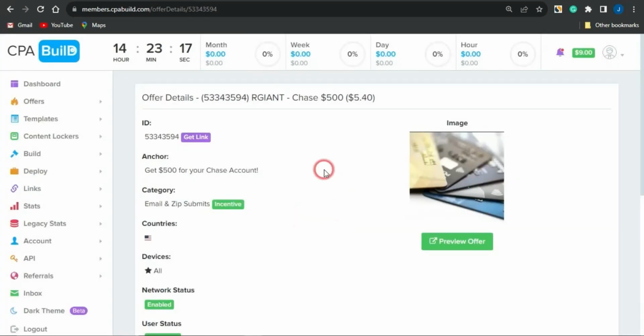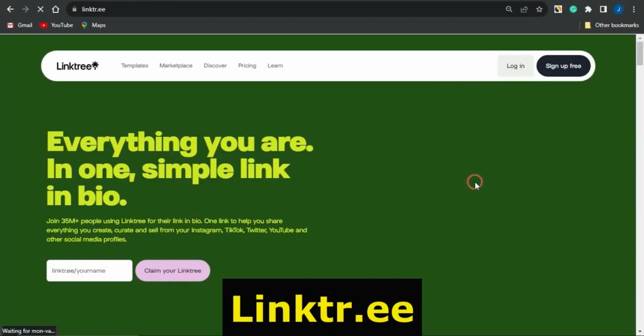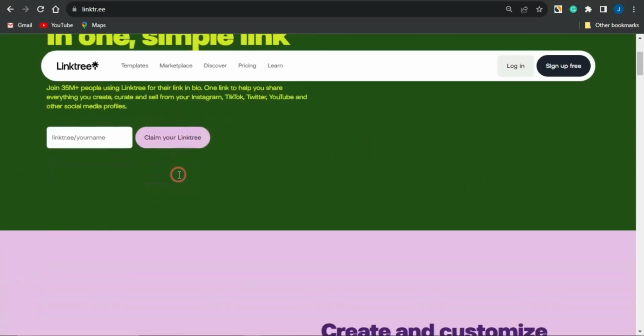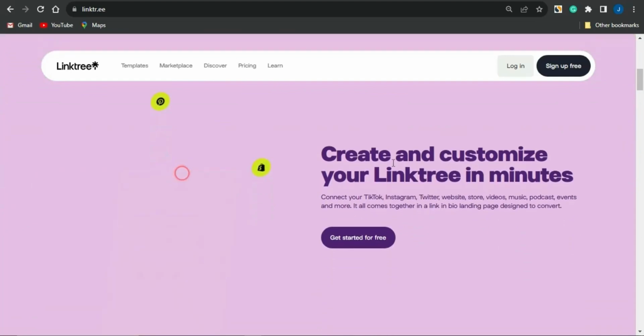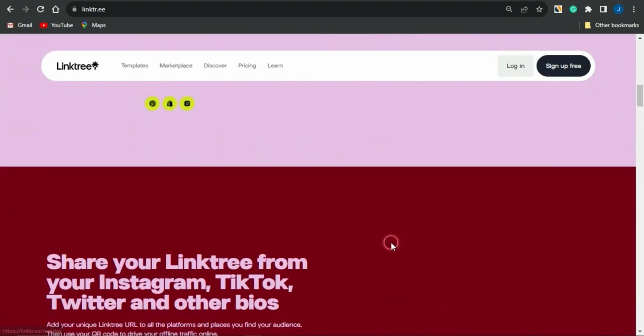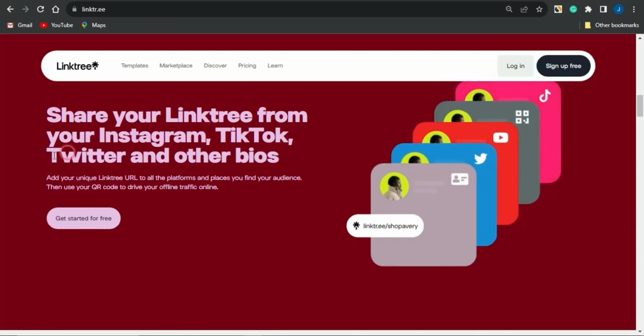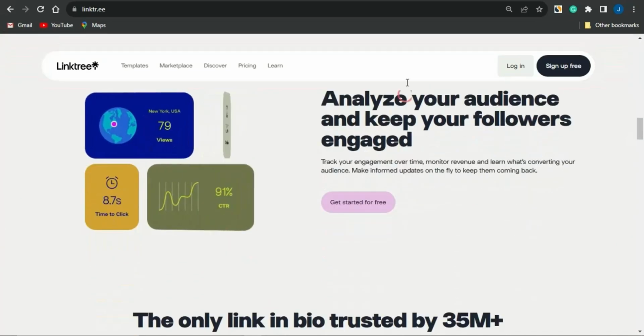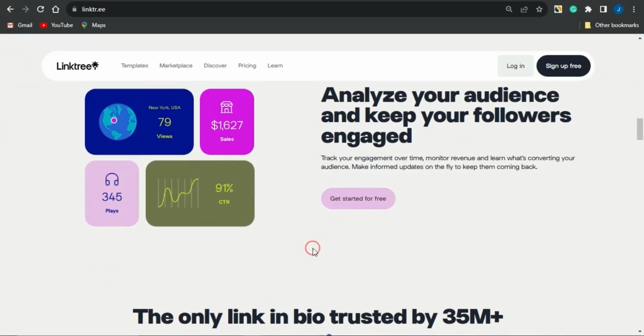So basically what you want to do right now is to copy that link and head on to this platform right here which is called Linktree, linktr.ee. This is a cool platform where you can use a single link to represent multiple links. As you can see right here, it says everything you are in one simple link in the bio of your account. You can create and customize your Linktree in minutes, and share your Linktree from your Instagram, TikTok, Twitter, and other bios. You can analyze and keep your audience and followers engaged.